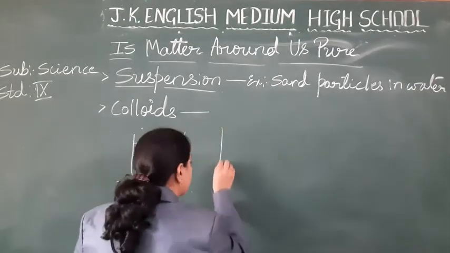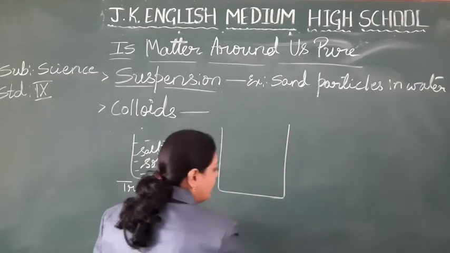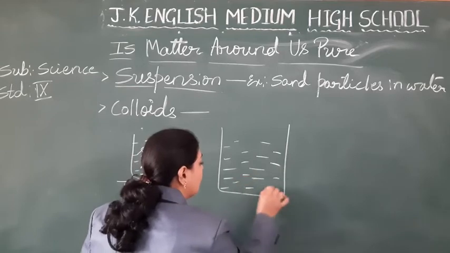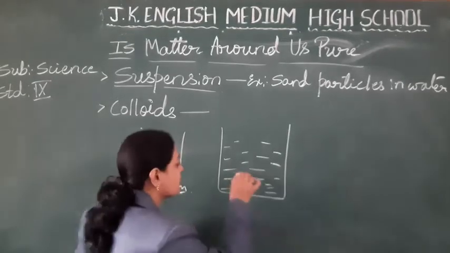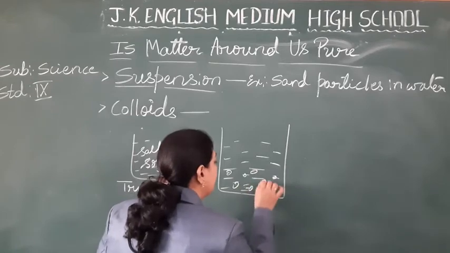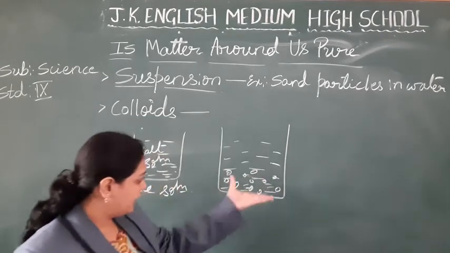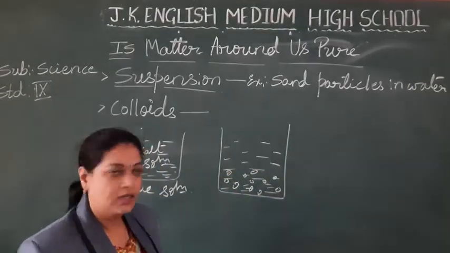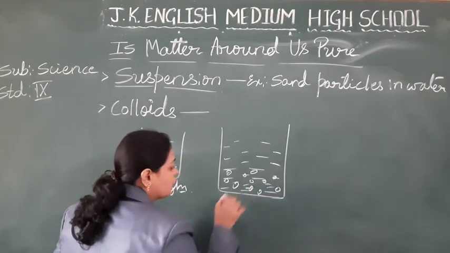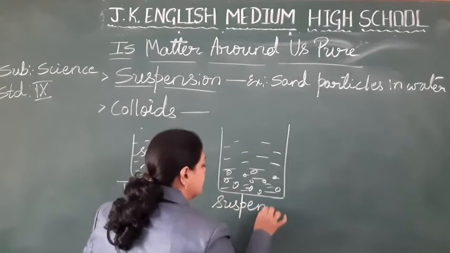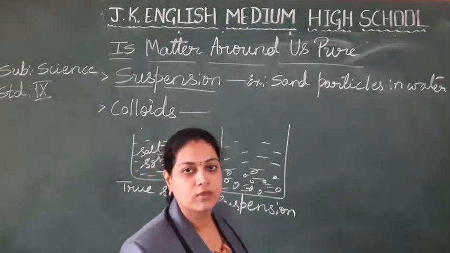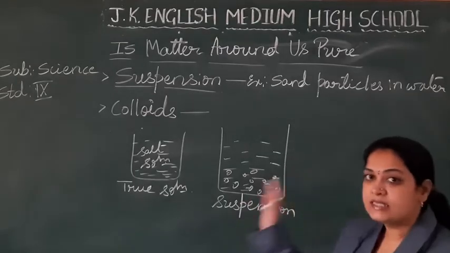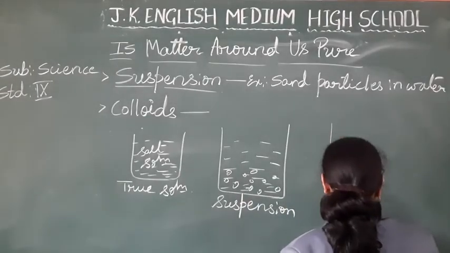Take one more example, what we have just discussed. You took the water and put sand or mud in this. Those particles are quite large, you can see them in the water and they will settle down. So these are distinguishable, and we called it a suspension. Hope you are understanding. So that is the solution and the suspension. Now take another beaker.